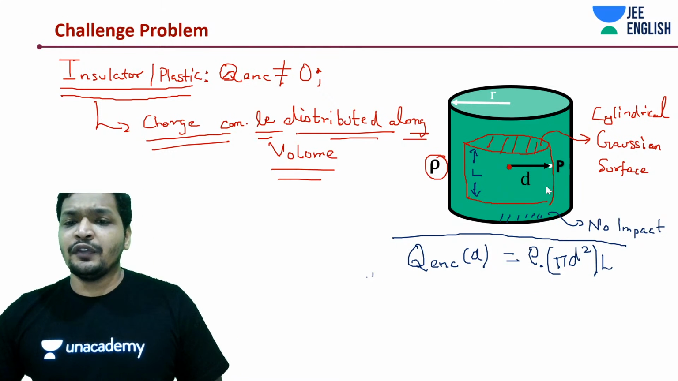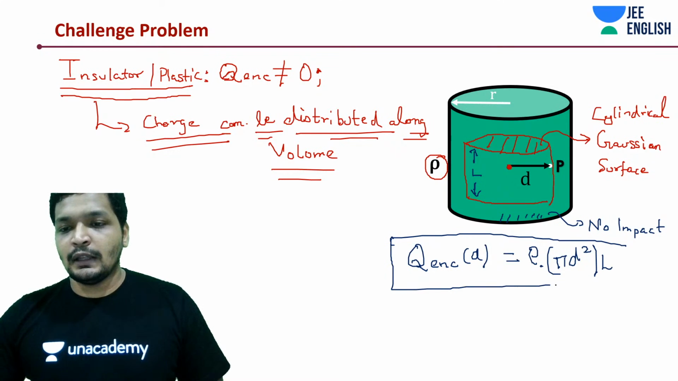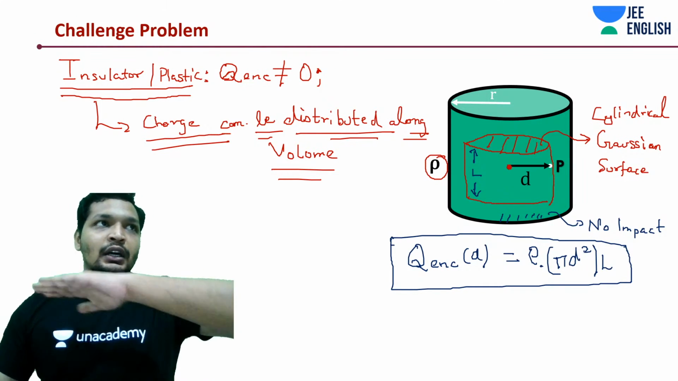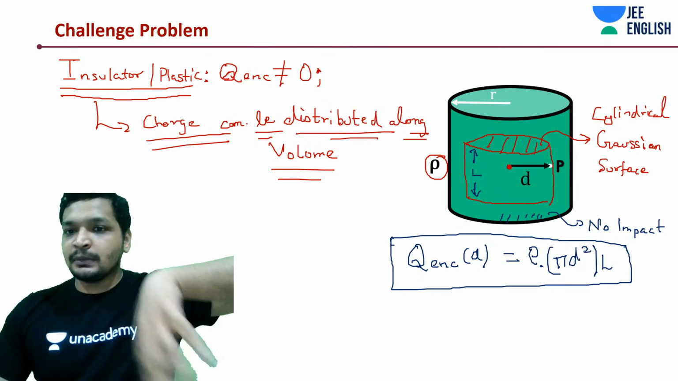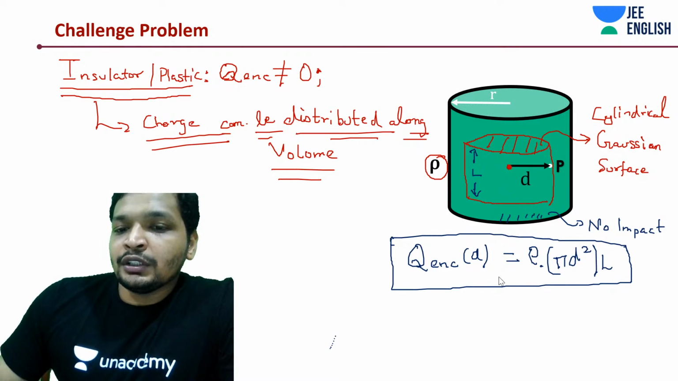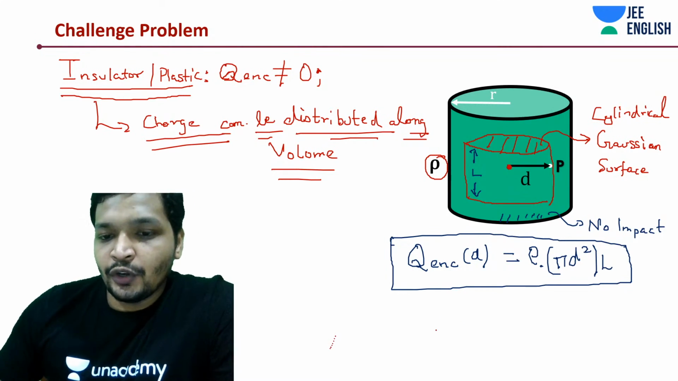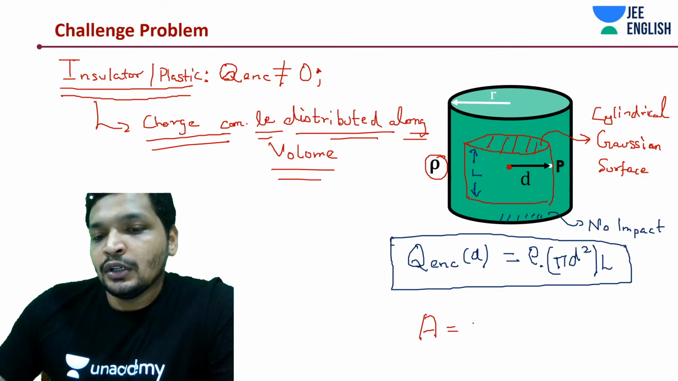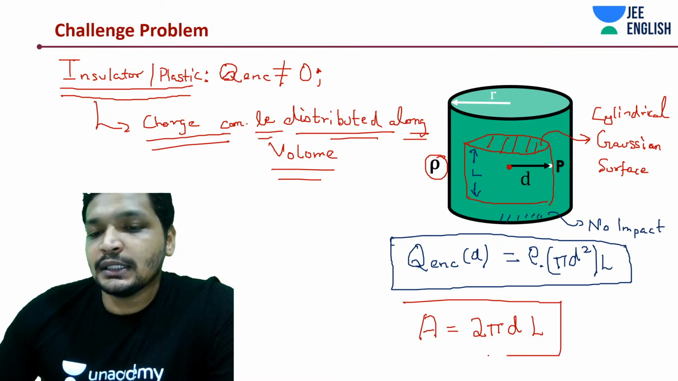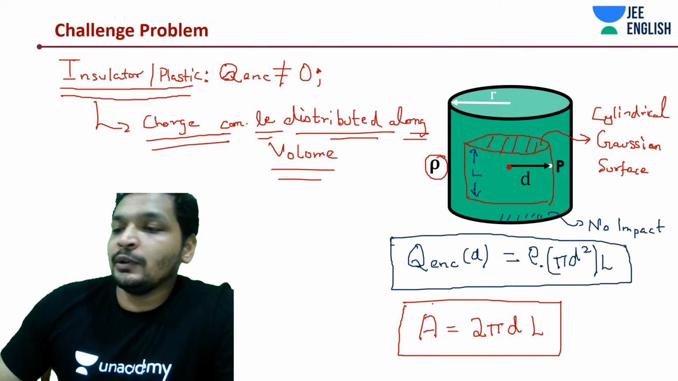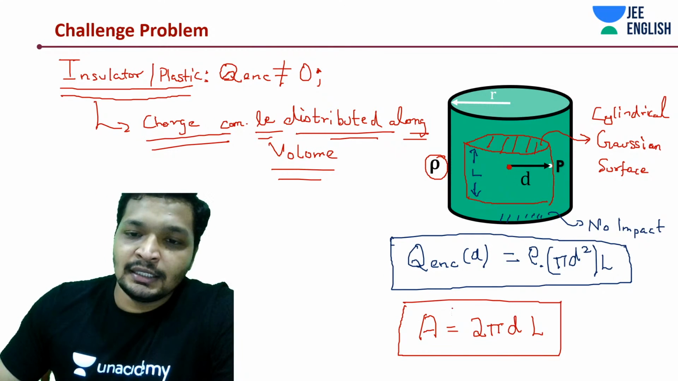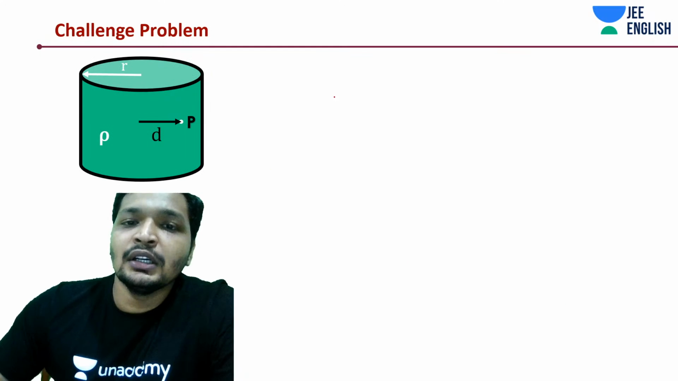Now we know the charge enclosed: pi d square into L, the surface area of that cylinder into L. Now, what is the Gaussian surface area? It is 2 pi d L. That's it. Write down Gauss law. That is all that needs to be done. Most of you must have already analyzed and guessed the answer. You can type it out.